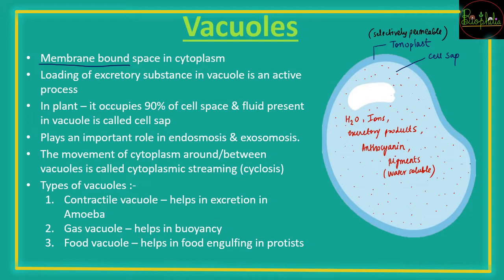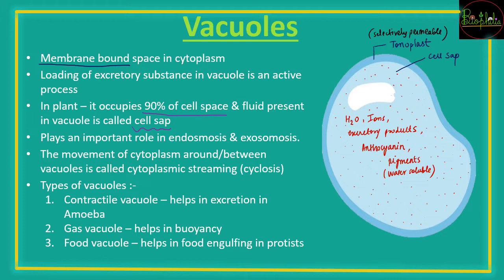If you consider the case of plants, 90% of the area of the cell is going to be covered by the plant vacuole. And inside the vacuoles, what does the plant cell keep? It keeps the cell sap. If you have ever cut a part of a stem and some fluid material comes out of it, or plucked a leaf and some white fluid came out from where you plucked it, that is nothing but the cell sap. That is stored inside the plant vacuoles.